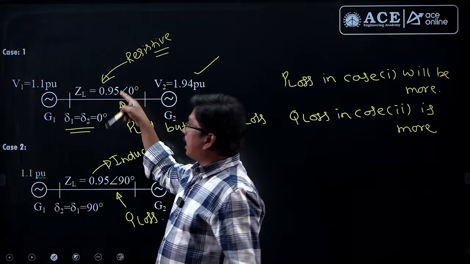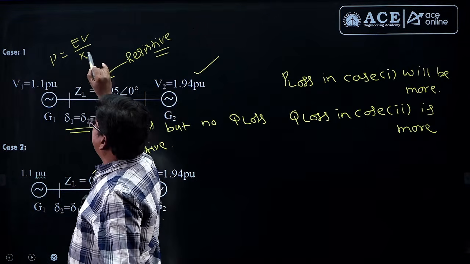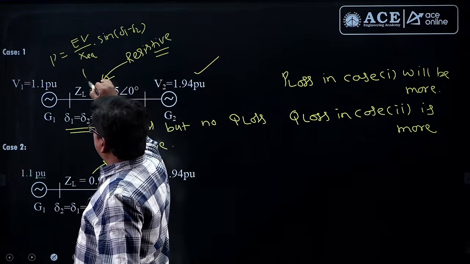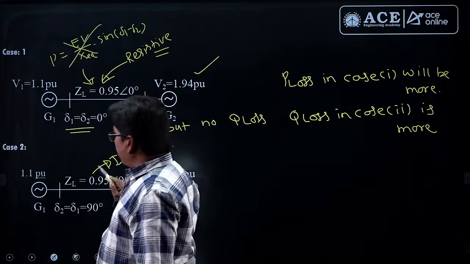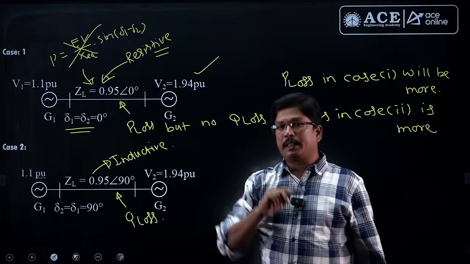And don't use the formula. What is that? P is equivalent to EV by X into sine of delta 1 minus delta 2. This equation is not valid for this one. That equation is valid only for the inductive transmission system. That equation is not valid for the resistive system.